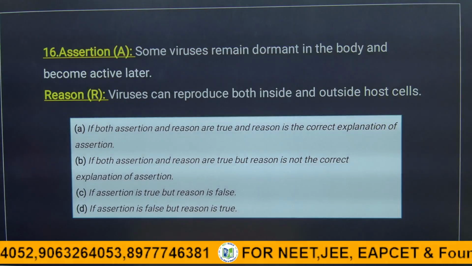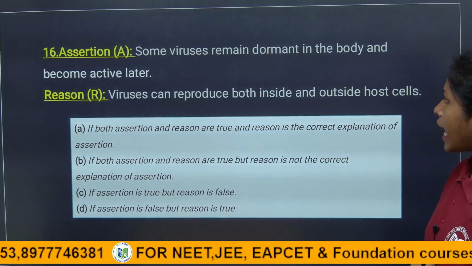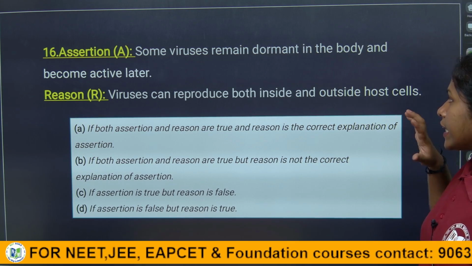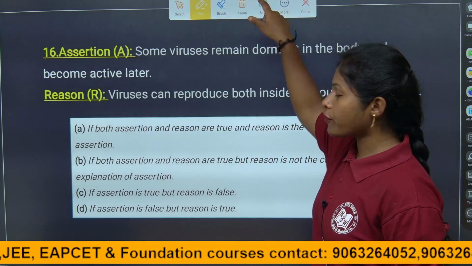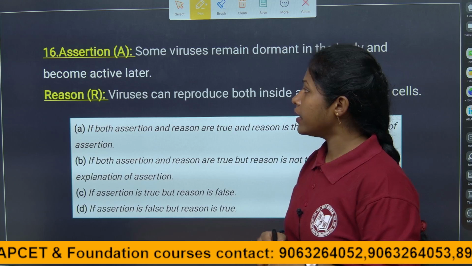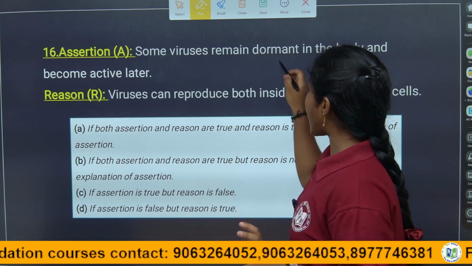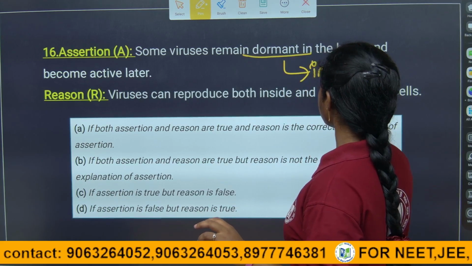Let's move to the next question. Here they have given: some viruses remain dormant in the body and become active later. Of course, children, when a virus attacks, it can remain dormant, inactive, and later take over the machinery of the host. The virus will stay calm in our body, so it acts as dormant. Dormant means, children, inactive.